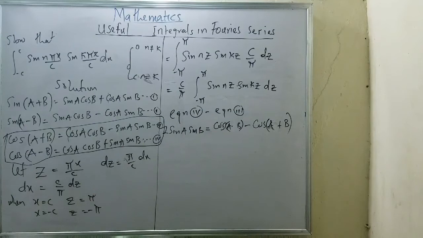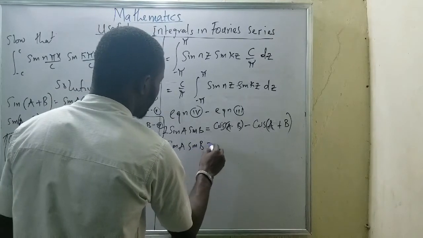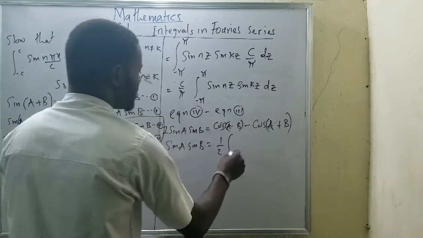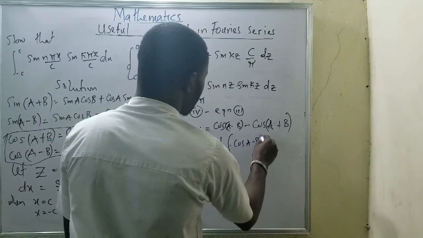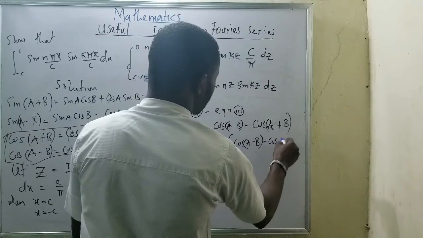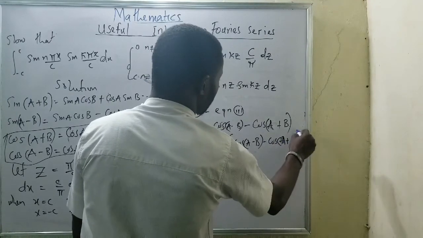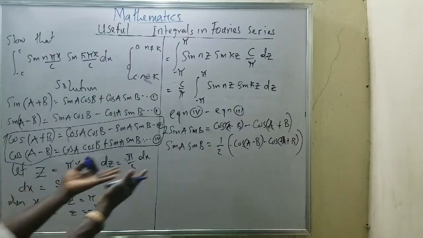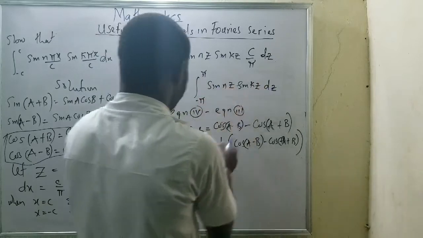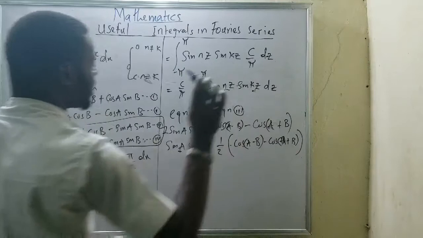Since I have that, I'll be having sine A sine B, which is equal to 1 over 2 of cos A minus B minus cos A plus B. Now, since I have it this way, I think I can continue with this. It means what A equals to this, B equals to this. That's what I'm trying to say.